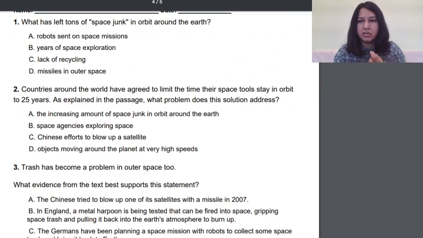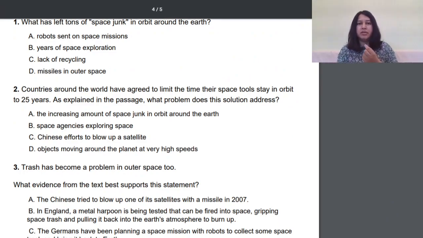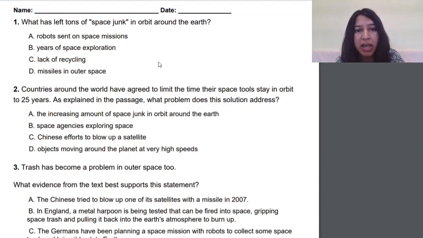Now let's look at the questions. Number one, what has left tons of space junk in orbit around the Earth? So the first is robots sent on space missions. Second, years of space exploration. Third, lack of recycling. And fourth, missiles in outer space. Now we know that we actually heard about two points, B and D, missiles and years of space exploration.